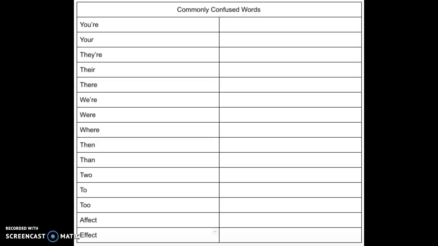One thing that leads to many spelling mistakes is commonly confused words. These are words that sound the same, but they're spelled differently and have different meanings. So it's very important to know the spelling and meanings of these words in order to use them correctly.